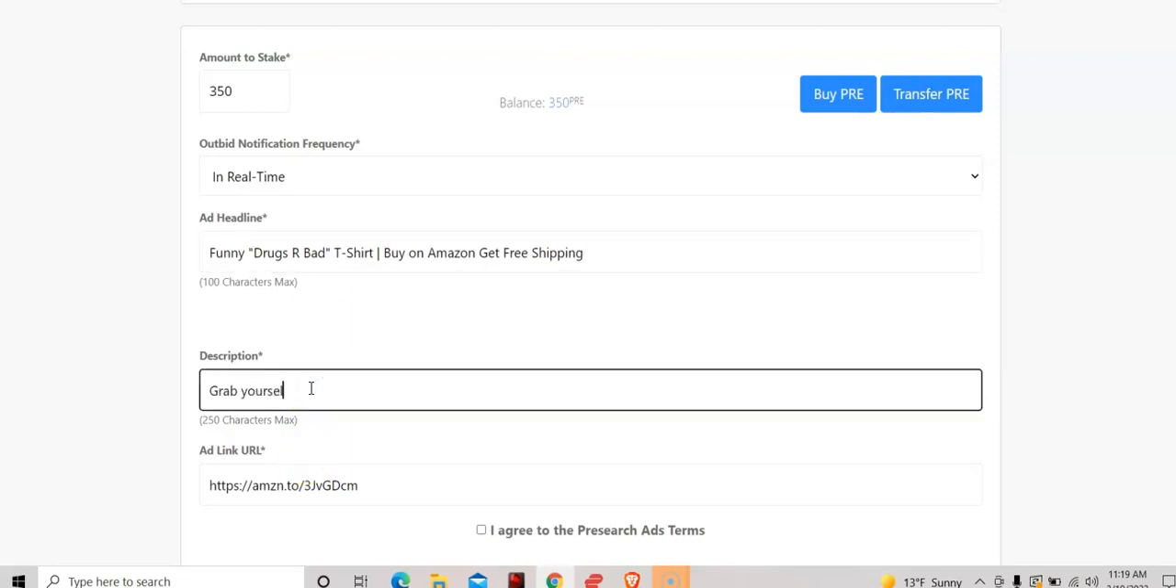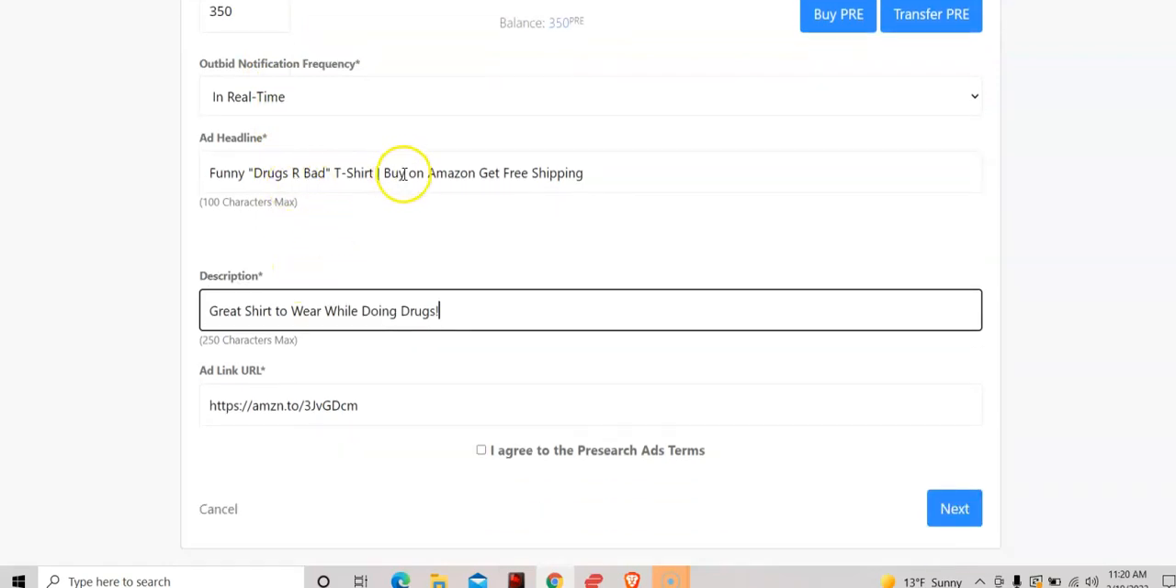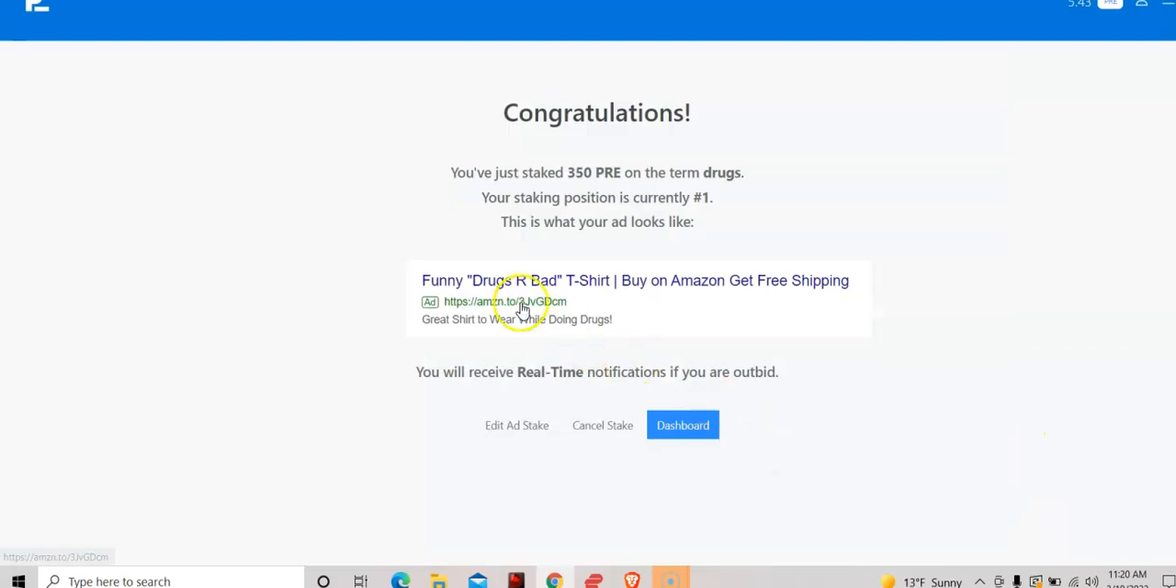Okay, grab yourself this funny, cute, whistling smiley. Actually, we'll change this. Great shirt to wear while doing drugs. So we're going to stake 350. Drugs are bad t-shirt. Buy on Amazon, get free shipping. Great shirt to wear while doing drugs. We're going to agree to the terms. We're going to click next. And this is what our ad's going to look like.